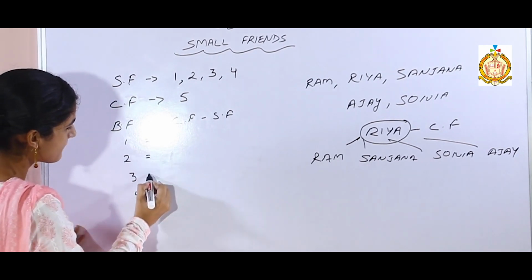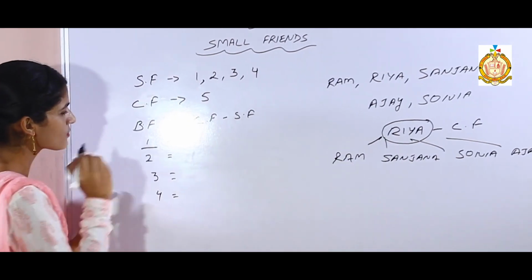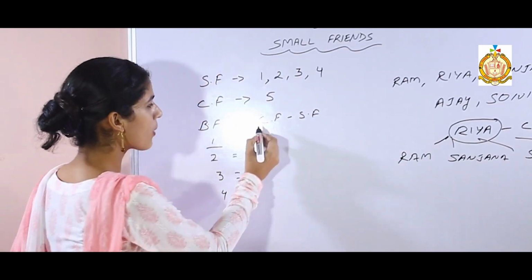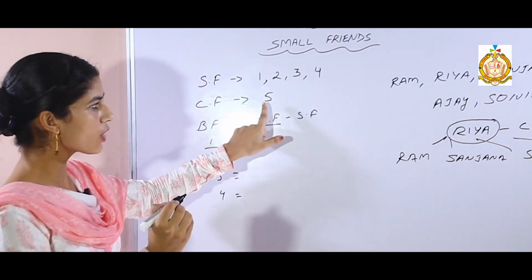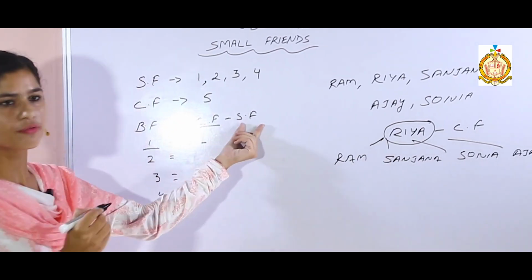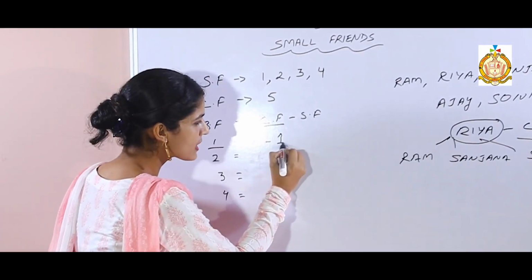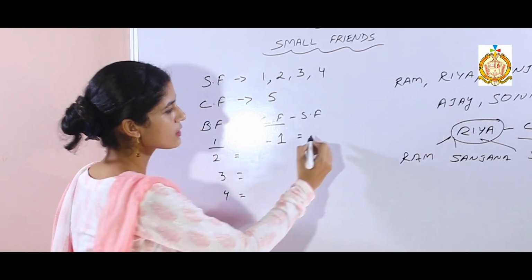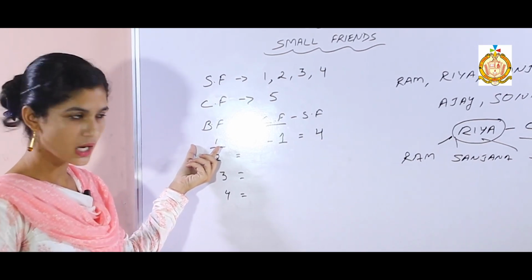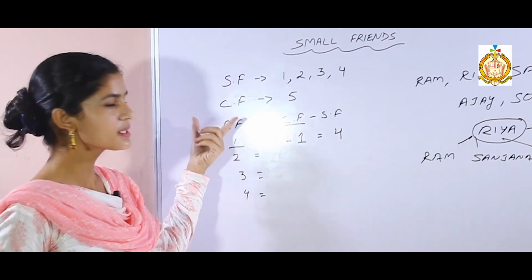Now we have to find out the best friend. How will we find out the best friend of 1? Firstly, the first small number is 1. So from the common friend, firstly your common friend for all is 5. So first is 5. Next, minus sign, small friend. Now we are talking about 1, so our small friend here is 1. So 5 minus 1 is equal to 4. So 4 is the best friend of 1. Understood? What is the formula? Common friend minus small friend to calculate best friend.